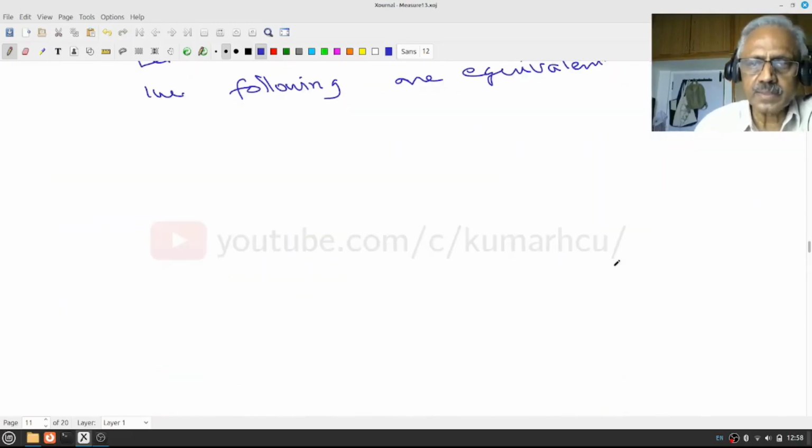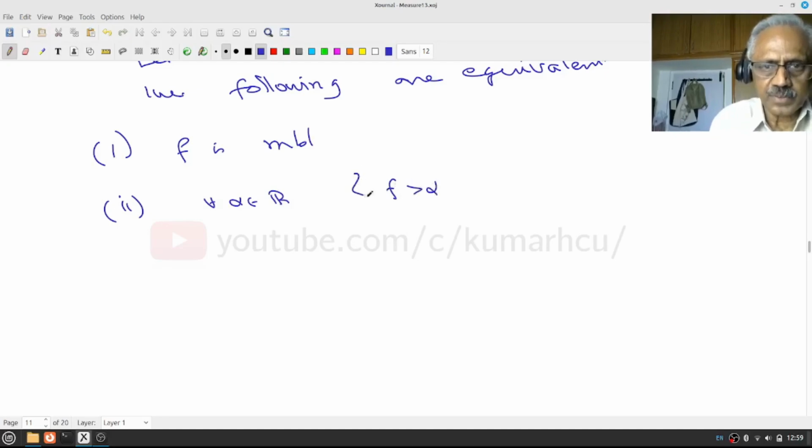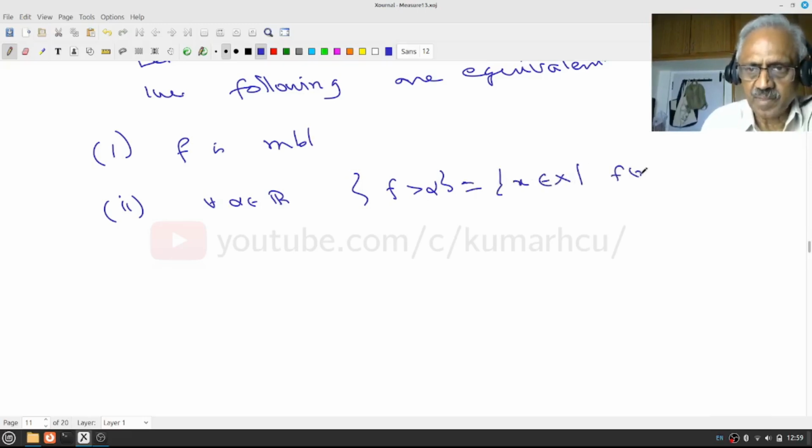One, my definition: f is measurable. This is according to our definition. Second, for each real number alpha, the set {f greater than alpha}. Please get used to this notation. This is a short-term notation used in measure theory: f(x) is greater than alpha. This is measurable.